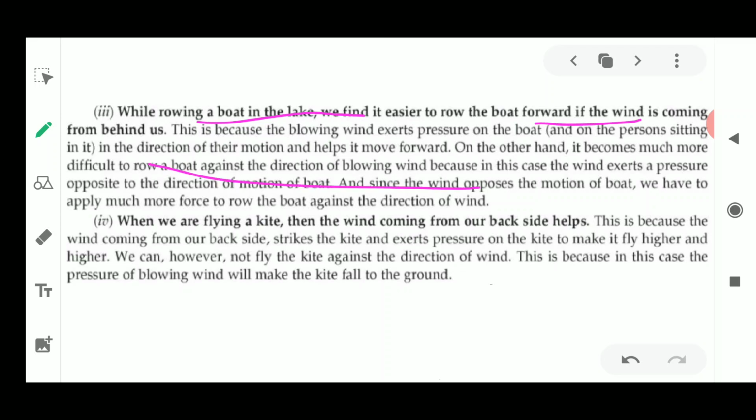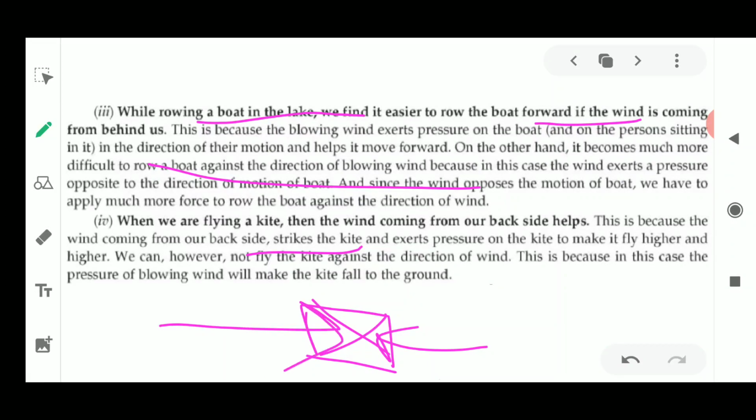The next thing is flying a kite. I think everybody has tried flying a kite on a windy day. It is very easy for us to fly a kite during winds. If the wind is coming from the back side of the person who is flying the kite and it strikes the kite, the kite will fly very nicely.